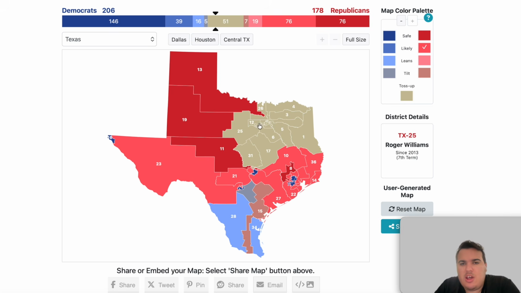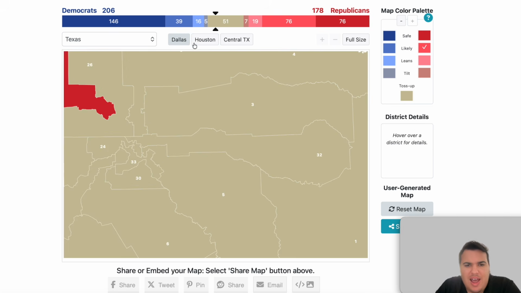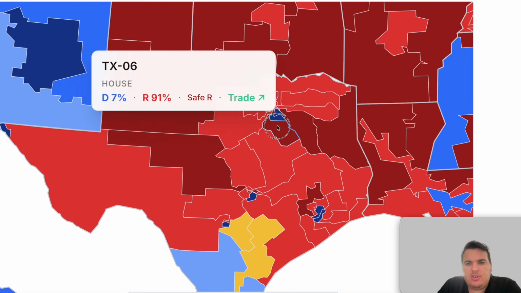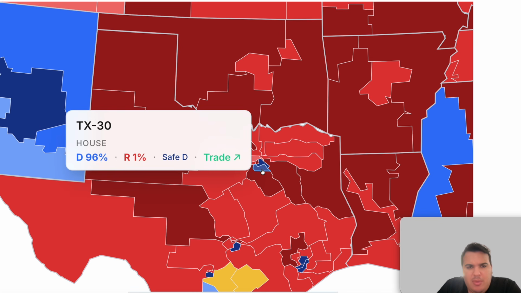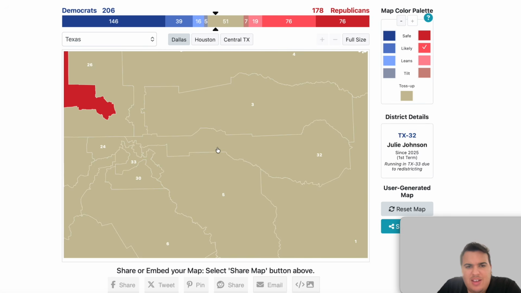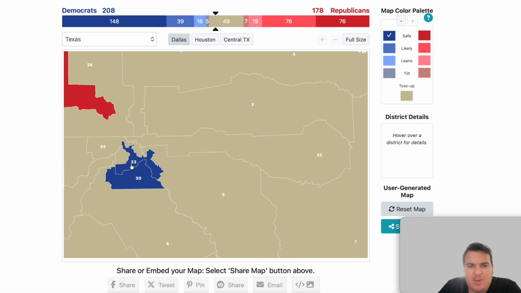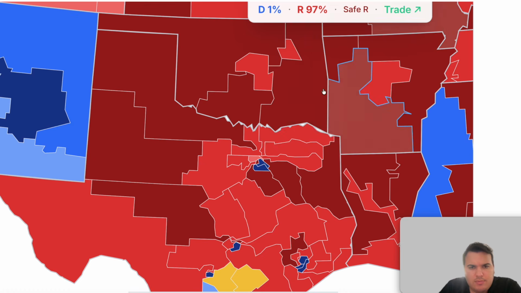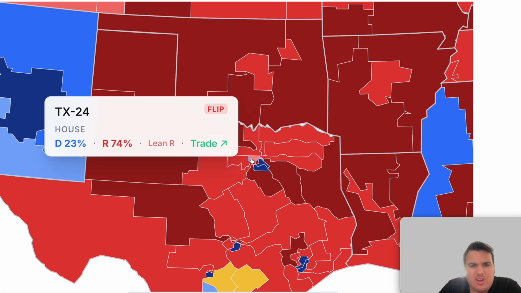Now we're getting close in the upper part of Texas into the Dallas area. We're going to go into Dallas here. And we have the 30th district as safe blue and the 33rd district as safe blue. So we're going to put those as safe for the Democrats. Get those on the map here. The 24th district is a flip.